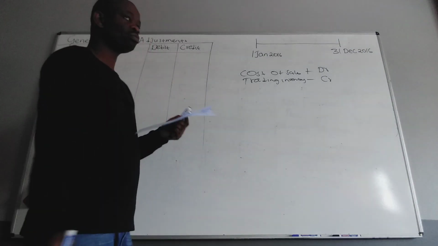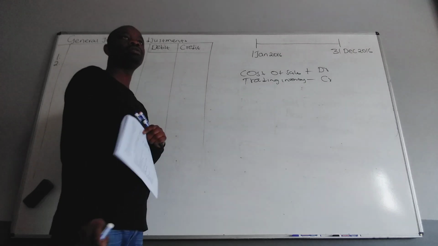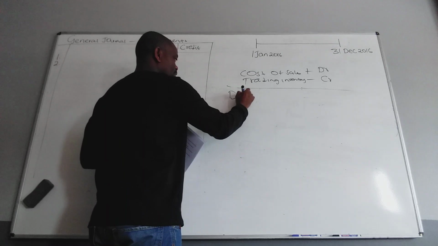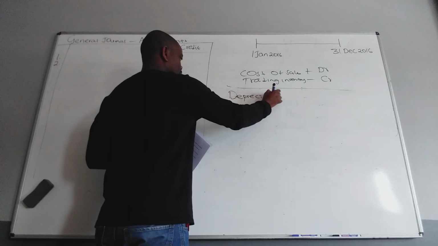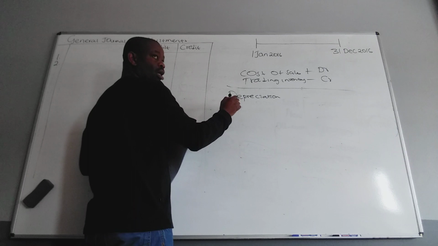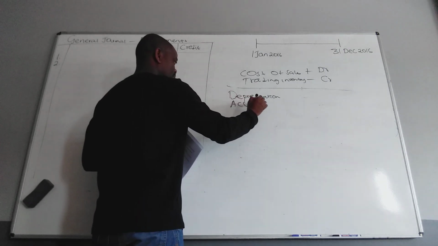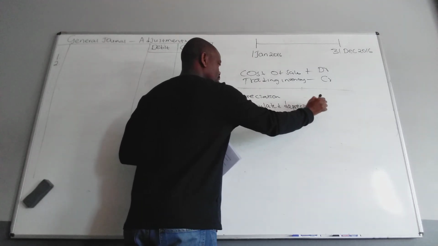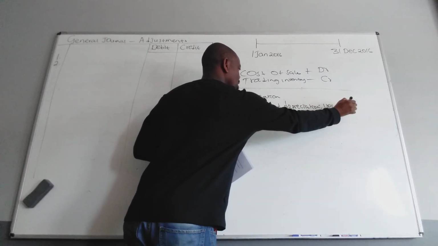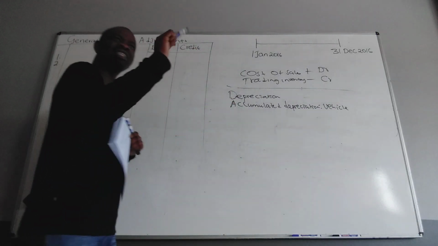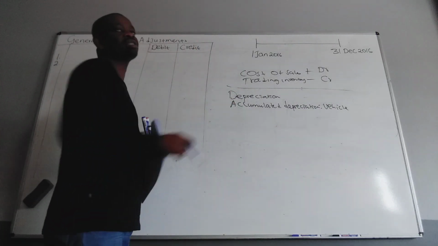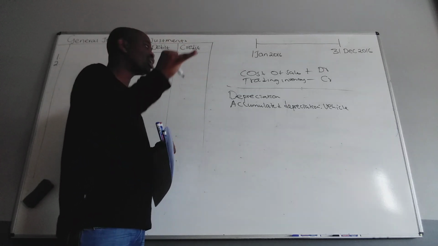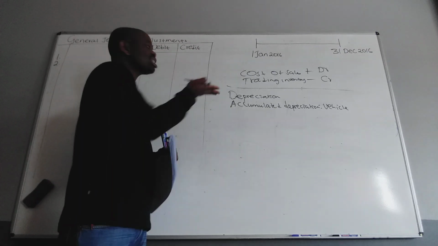It's written off. So, what are the two accounts involved? Vehicle. We are depreciating. The first account is going to be depreciation, and the other account, accumulated depreciation on vehicles. Can you see now? When you depreciate for the year, remember it's that box that I've drawn. But here there's no need for me to have that box because I don't have the sold one. I don't have the new one. It's only this one, so I can just calculate on this one.